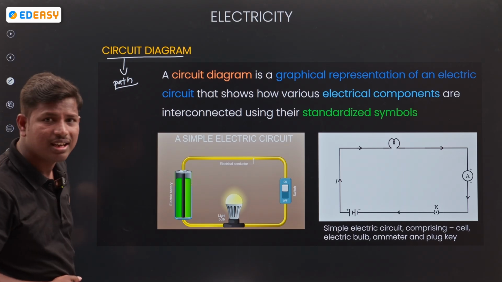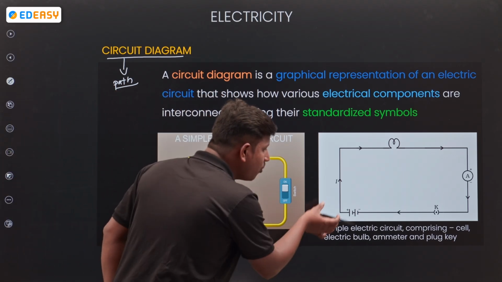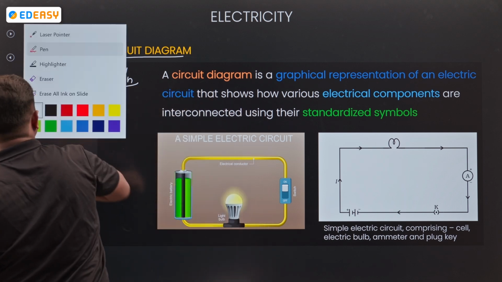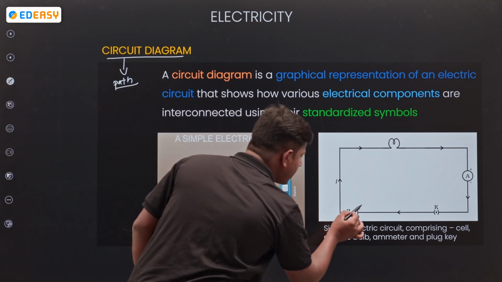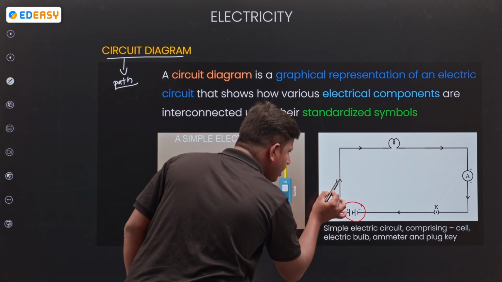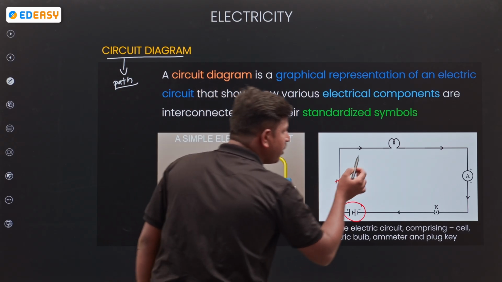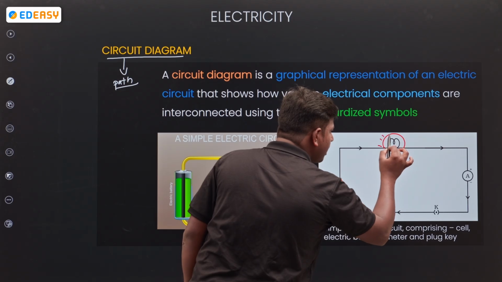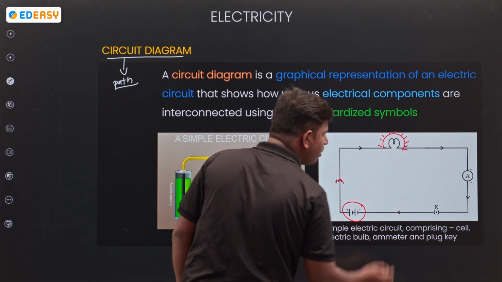What are the components? A battery is present. Through the battery, current is passing, and where does it go? Here a bulb is connected. When the current passes, the bulb glows.